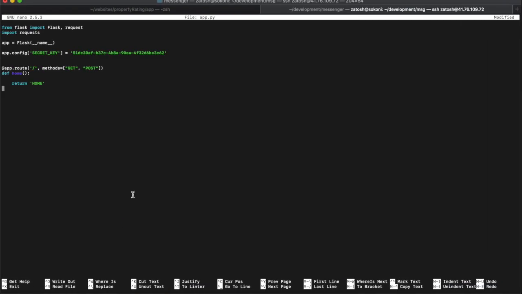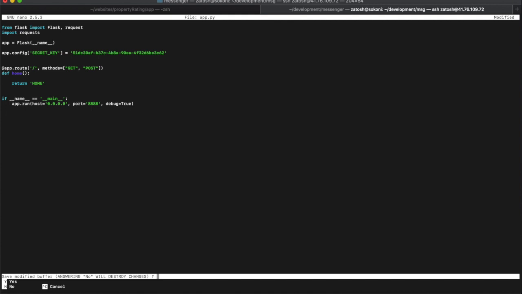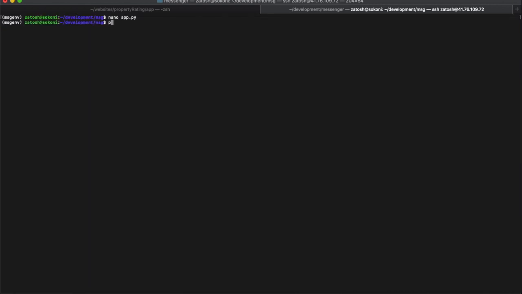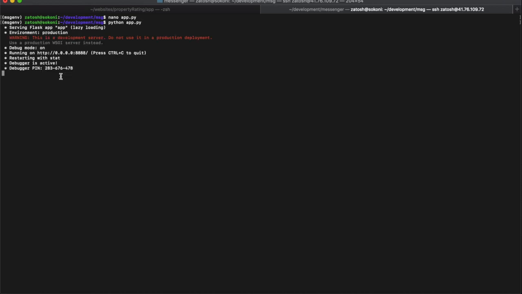All right, if name is main, run the app on 888. Okay, so this is all we need. We should be able to access this app on port 888 of our VPS if we run this, and we should just see the word home. You need to do this at this point just to test that your Flask application has been configured properly. So if I close this, yes, all right, and then we just run python app.py like that. If you don't get any errors, you're good.